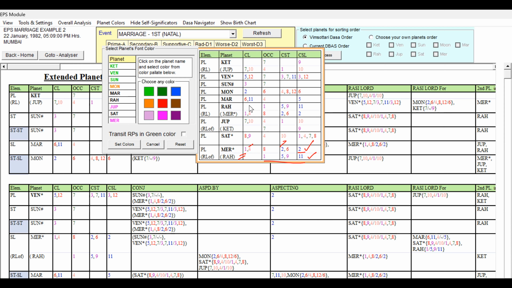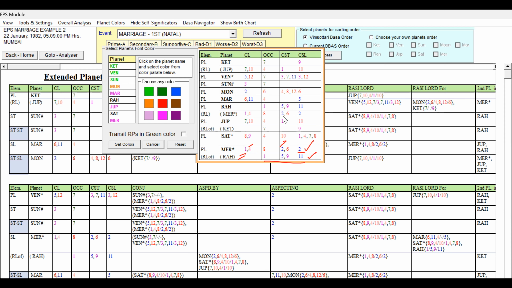And Mars, 6th lord, 11th lord. 6th lord is not good, 11th lord is good, occupying 4th house. 6 is further reduced by the 5. So this is a mixed one. Mars is pink.